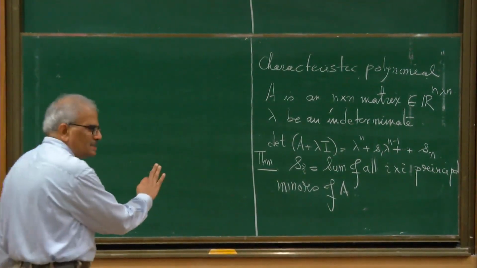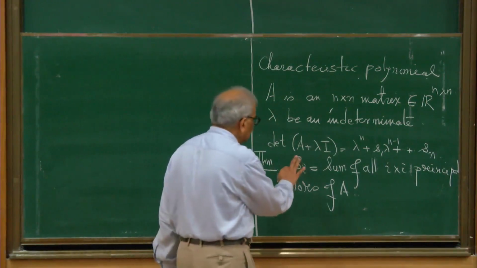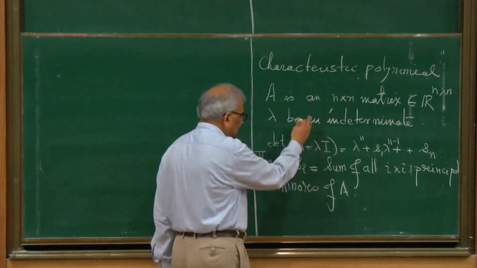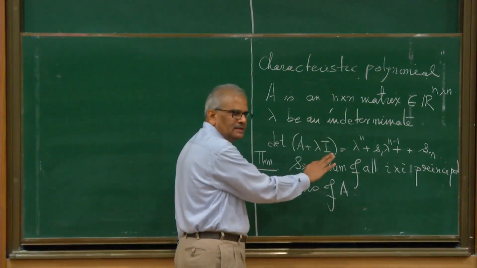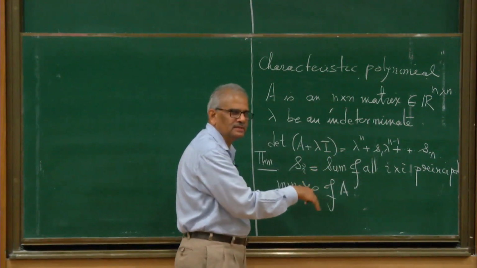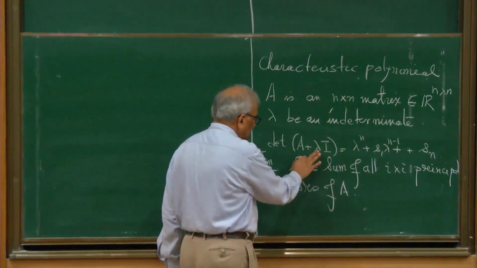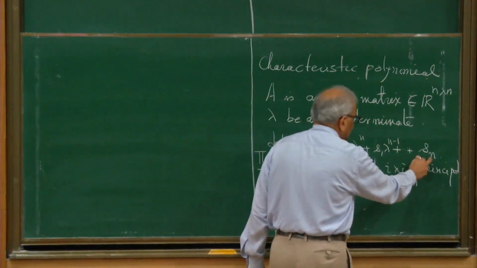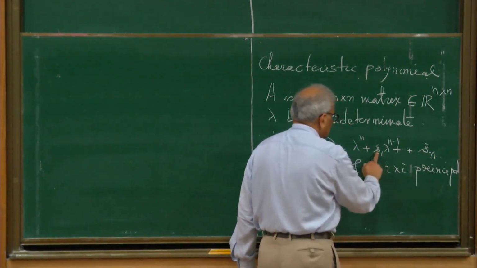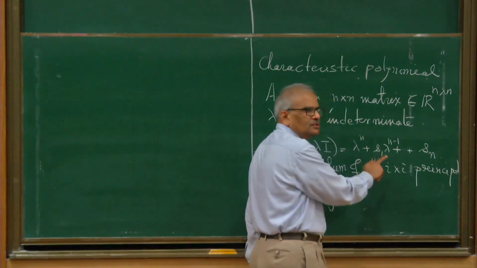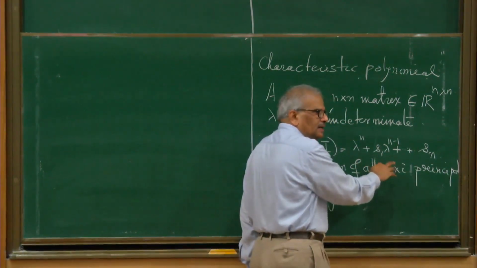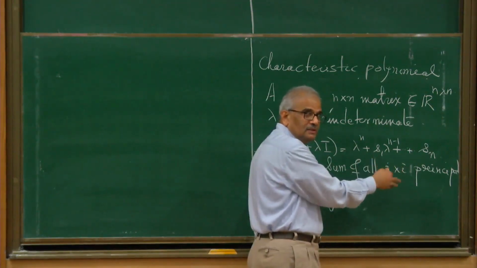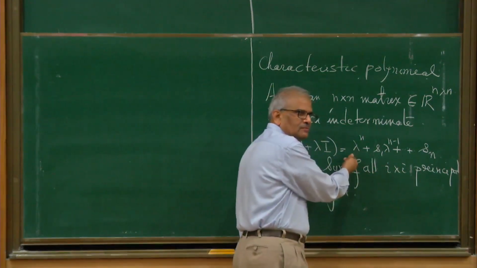This is a good exercise in computing determinants. I'll give you a hint. Take any column of A minus lambda I and expand using cofactors. So try to prove this yourself. You already know that this Sn up to sign is the determinant, and S1 is the negative of the trace of the matrix. Look at that proof, and you will be able to construct a proof of this yourself.